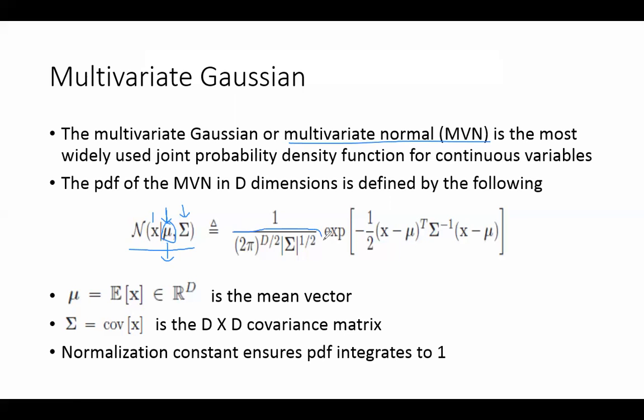This is in fact a normalization constant, so you don't need to be worrying about this one. ठीक है? 2 pi to the power d over 2, where d is the number of columns. Okay. E to the power minus x minus mu transpose, where x is the value of any one row of the joint. अगर मेरे पास 10 कॉलम है तो एक रो कितने एंट्रीज कंटेन करेगी x की? If I got 10 columns, so if I say x is one row, if it is a vector, how many entries will it contain? 10 entries. And mu is also a vector of the mean of 10 columns.